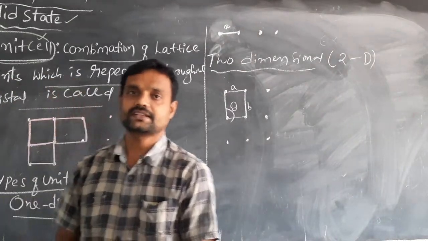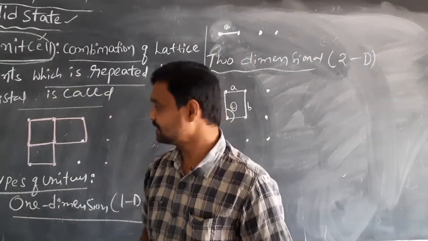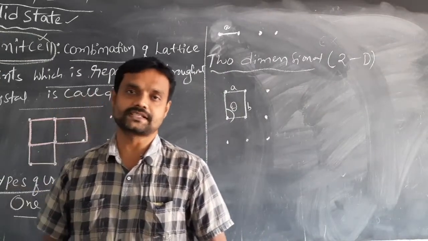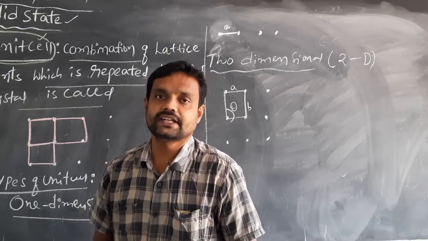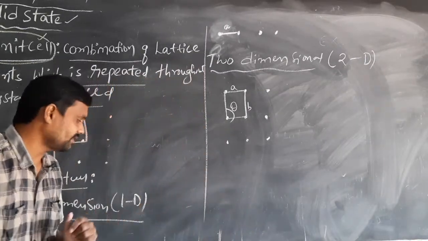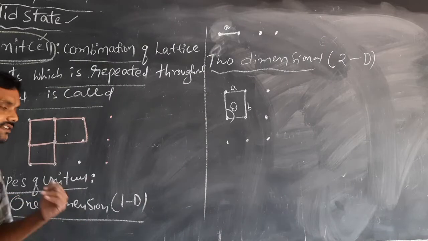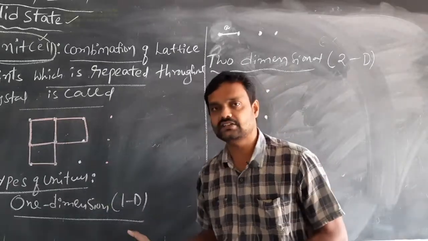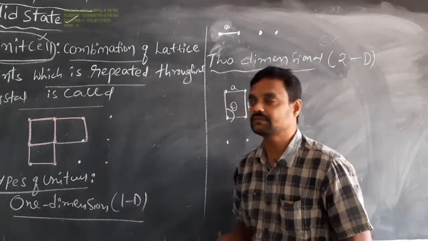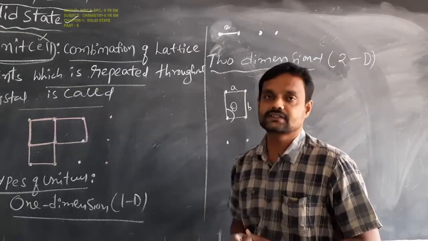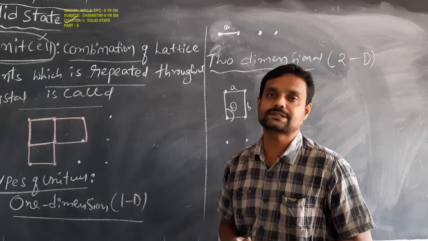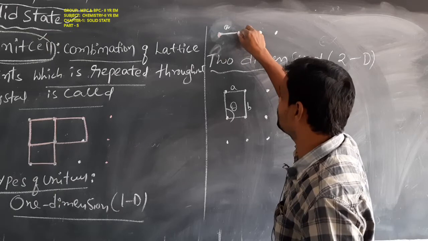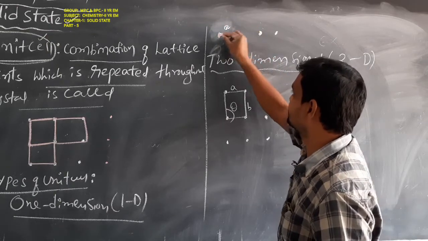So this is the meaning of the unit cell, and then we have to know the types of unit cell. There are different types of unit cells. What is that, students? Types of the unit cell. First type is the one dimensional unit cell, that is the 1D unit cell. One dimensional unit cell means, for example, how can we get the unit cell? By combination of the lattice points. Here the combination of these two lattice points gives us the unit cell.